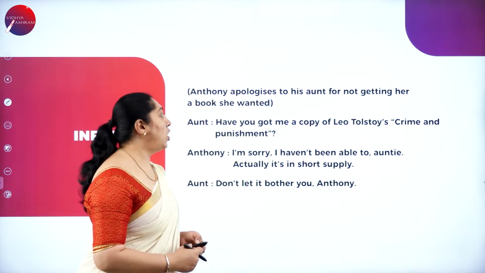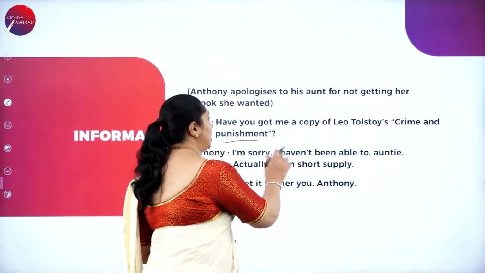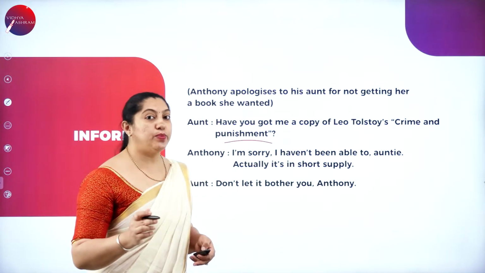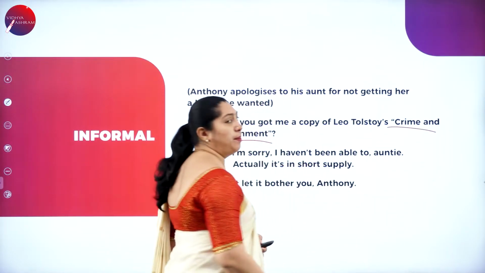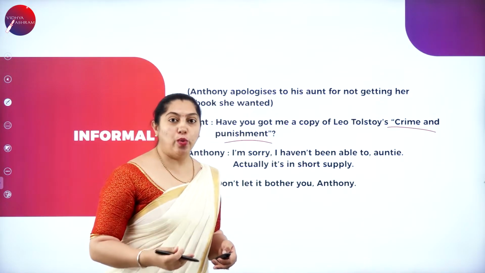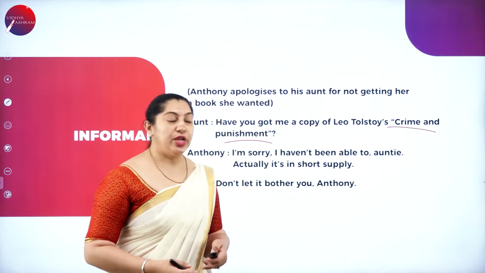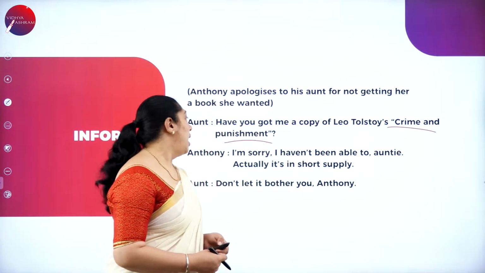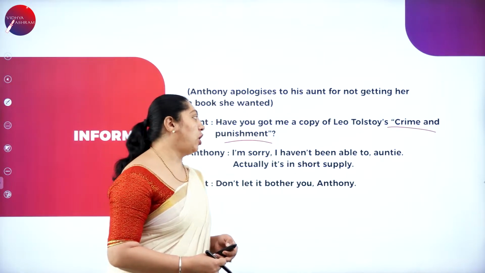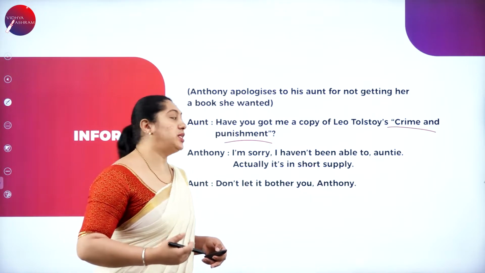Aunt: Anthony, have you got me a copy of Leo Tolstoy's Crime and Punishment? So what was the book asked by aunt? She asked for Leo Tolstoy's Crime and Punishment, that book she wanted, so she had asked Anthony to get it. Anthony: I'm sorry, I haven't been able to, auntie. Actually, it's in short supply. So how does he respond? How does he apologize here?